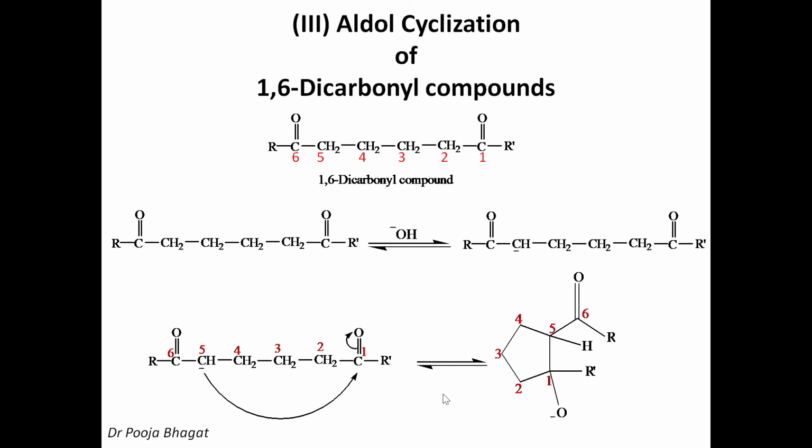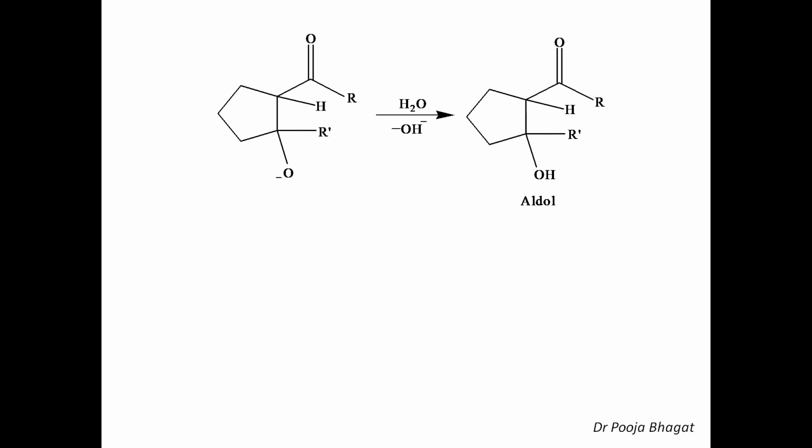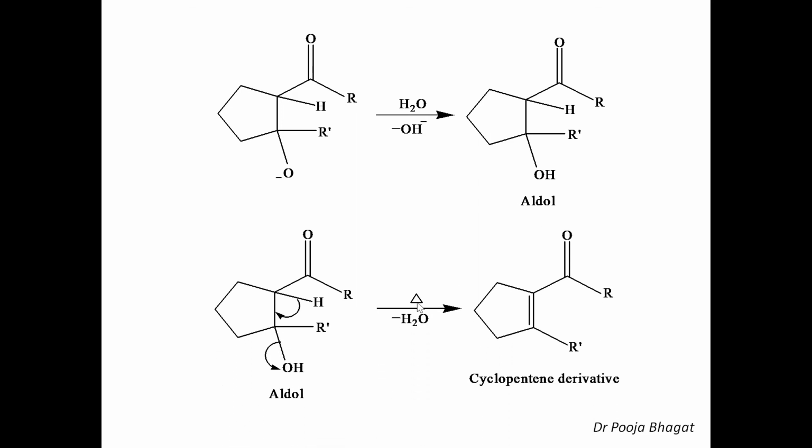And what are the various substituents which are present on them? At 2nd, 3rd, 4th, they are only hydrogens. But at first we have O negative and R dash, and at 5th we have H and RCO. So it is very easy to write the structure. And now we know the O negative present here will abstract the proton from the water molecule. Hydroxide ion is eliminated and here you get OH. So aldol is formed. What is the next step?